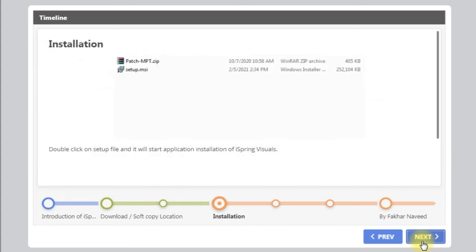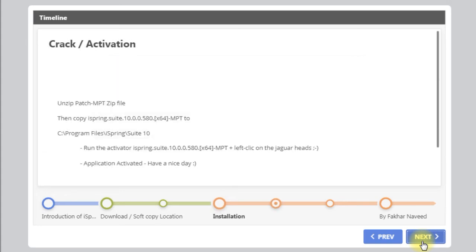Double-click on the Setup file and it will start the installation of iSpring Visuals. Unzip the HMPT zip file. Then copy iSpring.suite.10.0.0.580 x64mpt2 to c:\program files /iSpring /suite10. Run the activator